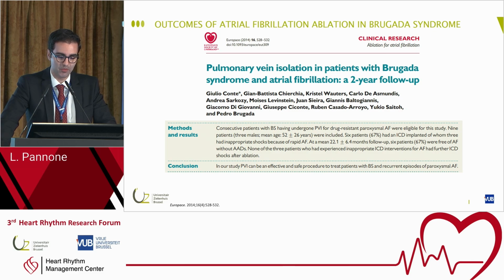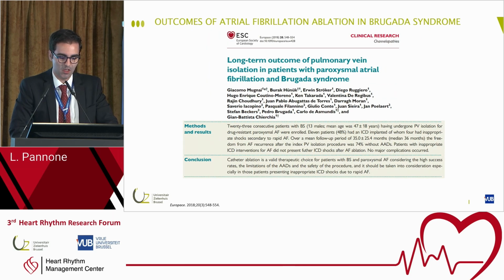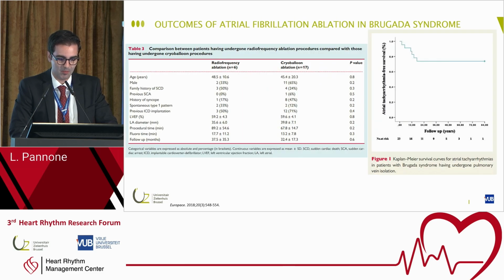And we observed at 2-year follow-up good outcomes, with 67% of patients free from antiarrhythmic drugs. We expanded this experience with 23 patients with Brugada syndrome, and again, PVI after 36 months, so 3 years, 74% of freedom. So again, good results with ablation in this patient population. And these are the Kaplan-Meier.